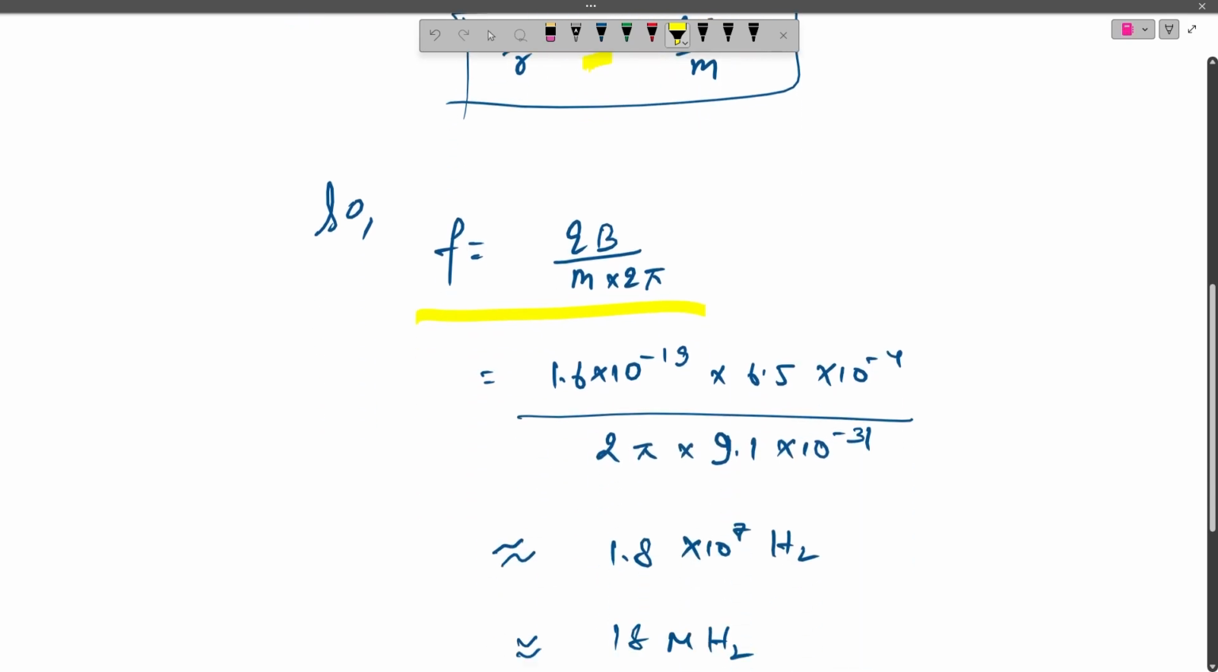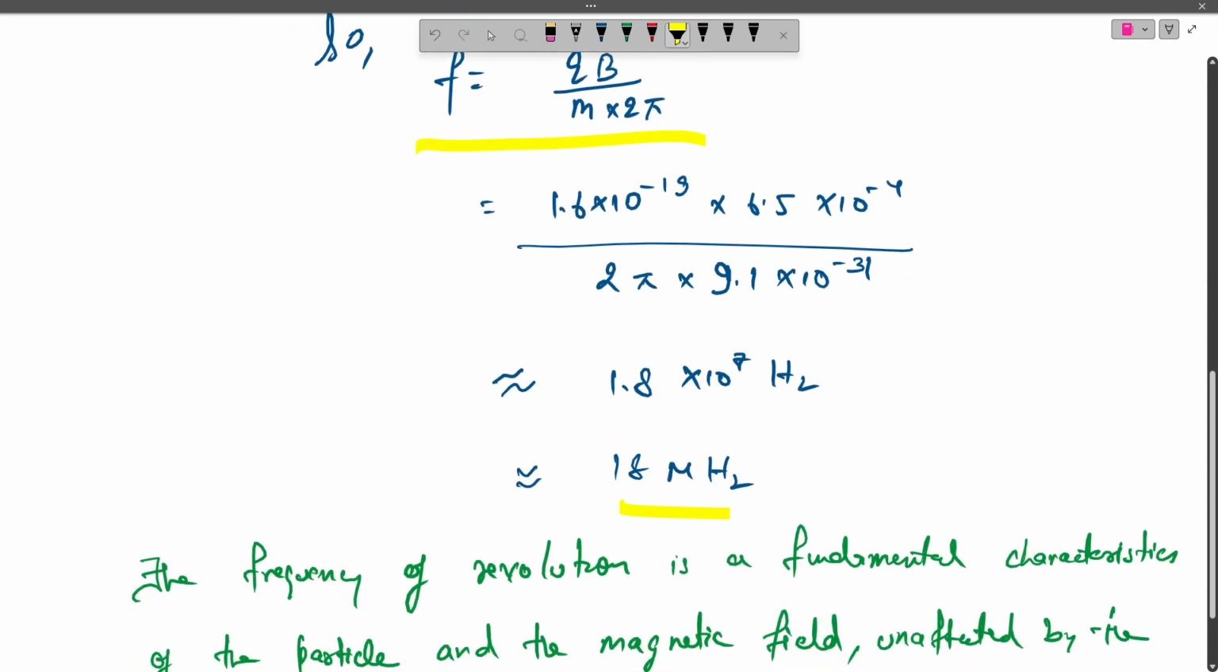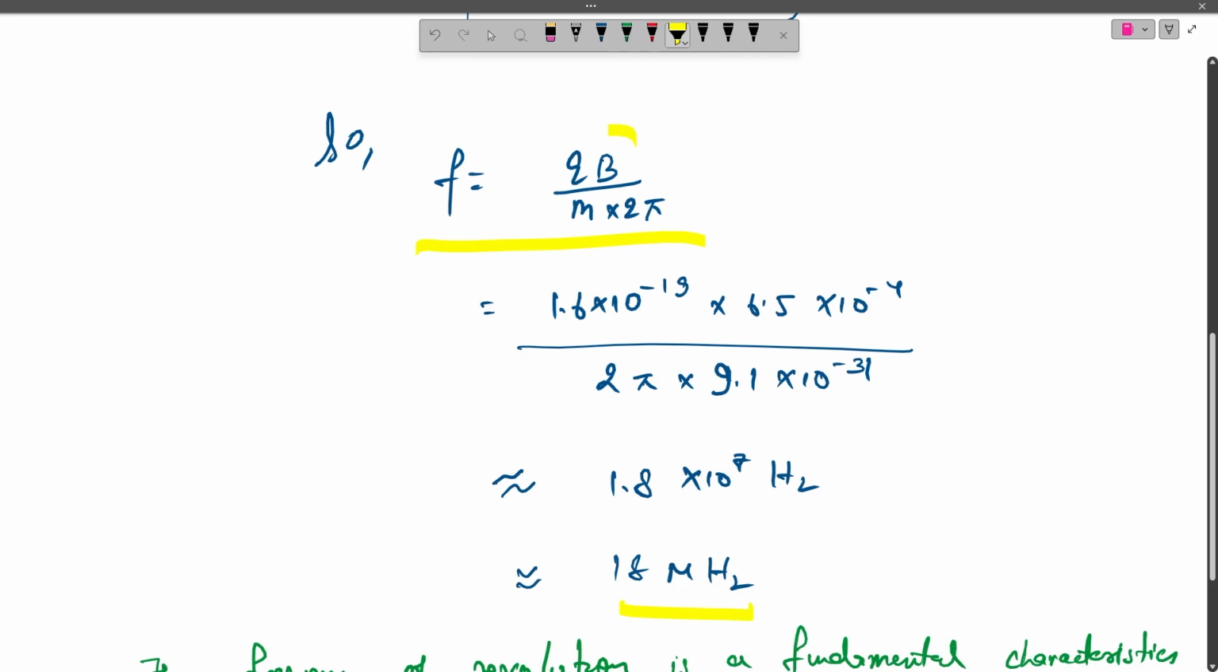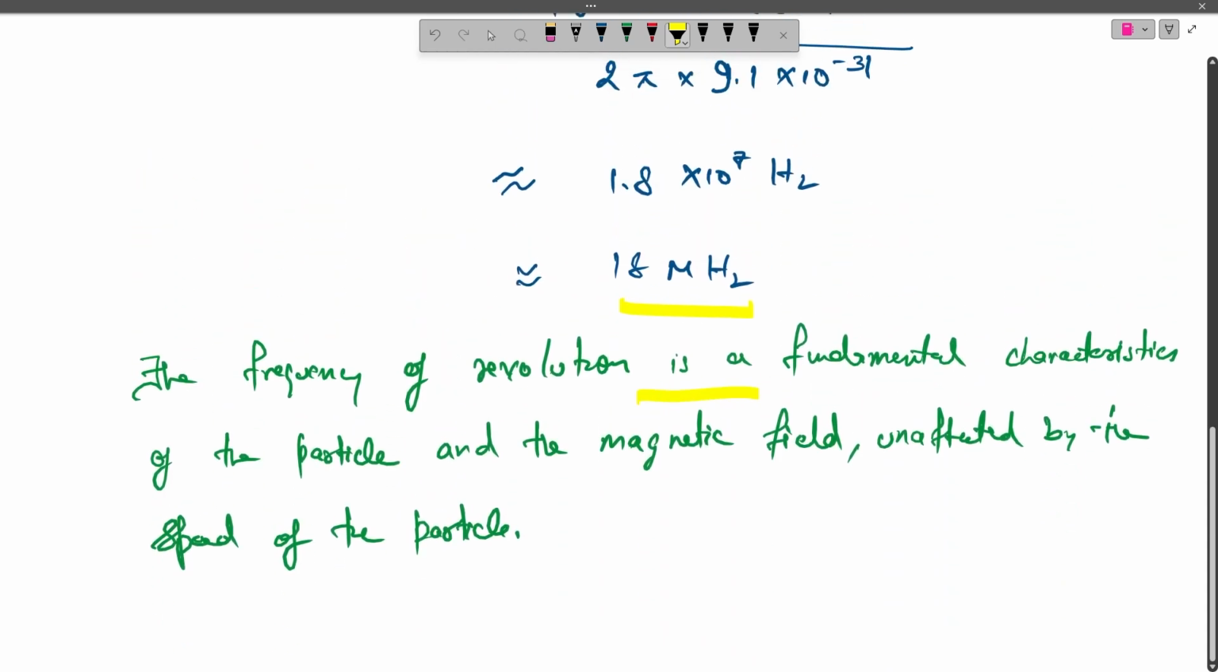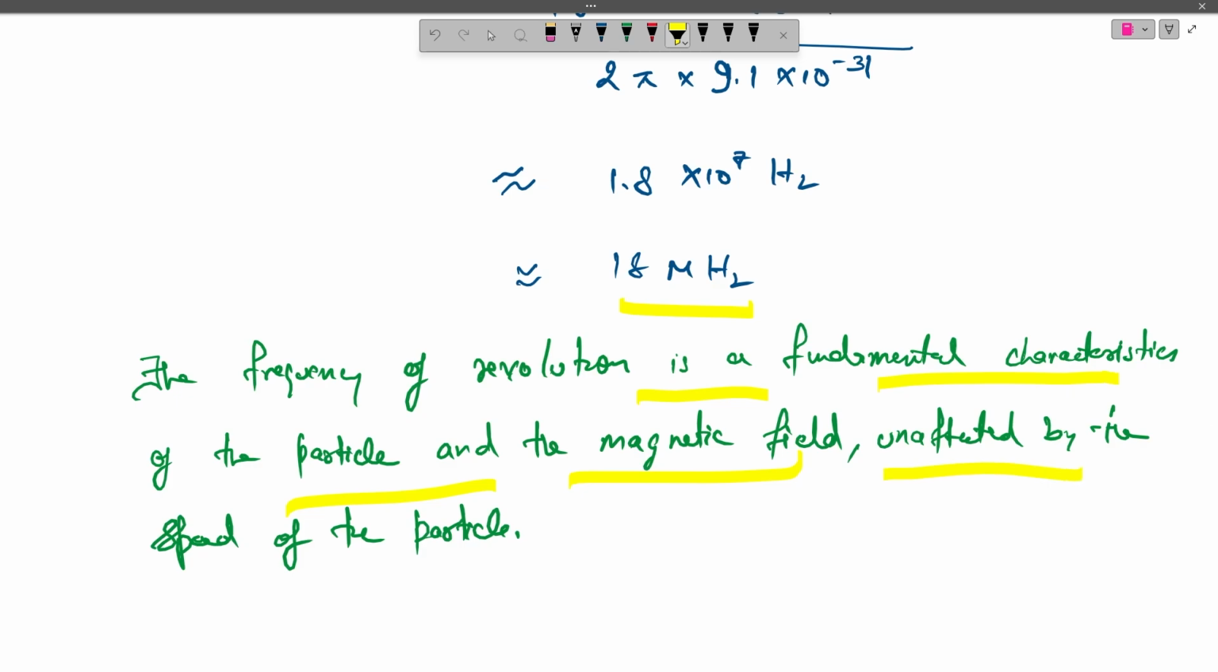Now after substituting the values, we will get a value of frequency as 18 megahertz. From this expression, we see that frequency is independent of the velocity of the electron. So we can comment here that the frequency of revolution is a fundamental characteristic of the particle and the magnetic field, unaffected by the speed of the particle.